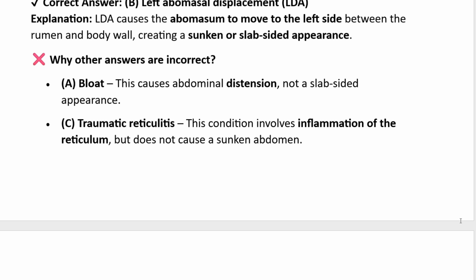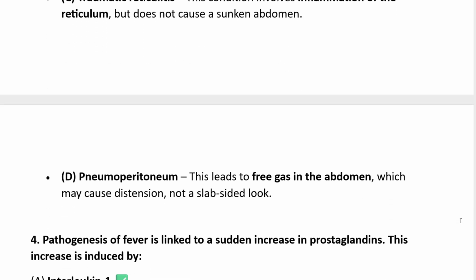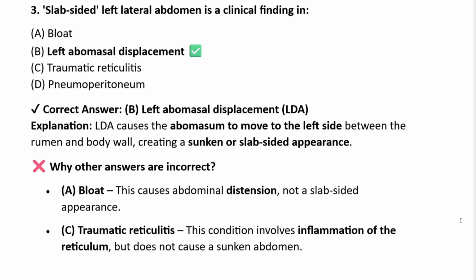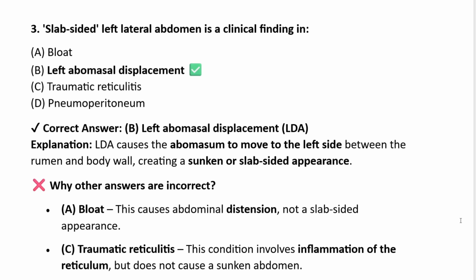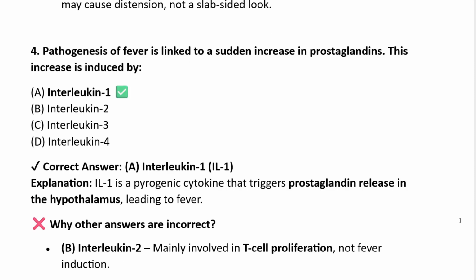Traumatic reticulitis involves inflammation of the reticulum but does not cause a sunken abdomen. Option D, pneumoperitoneum, leads to free gas in the abdomen which may cause distension, not a slab-side look. So for slab-side left abdomen, the correct answer is left abomasal displacement.